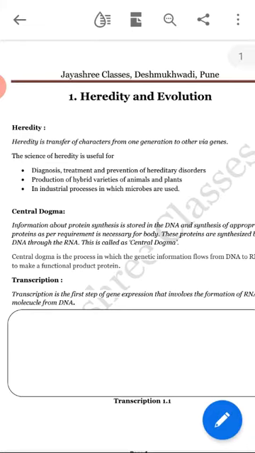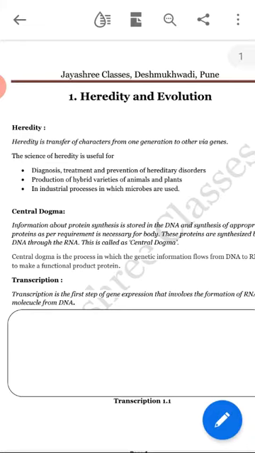Okay, then its uses are given. In heredity we saw some important concepts: central dogma, triplet codons, transcription, translation, translocation and mutation. These main concepts we saw. We are going to see them once again. First one is central dogma. What is central dogma?